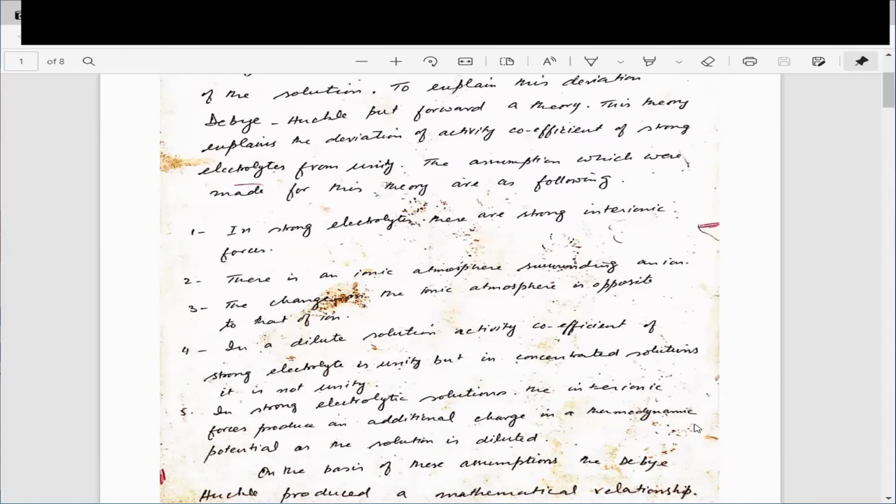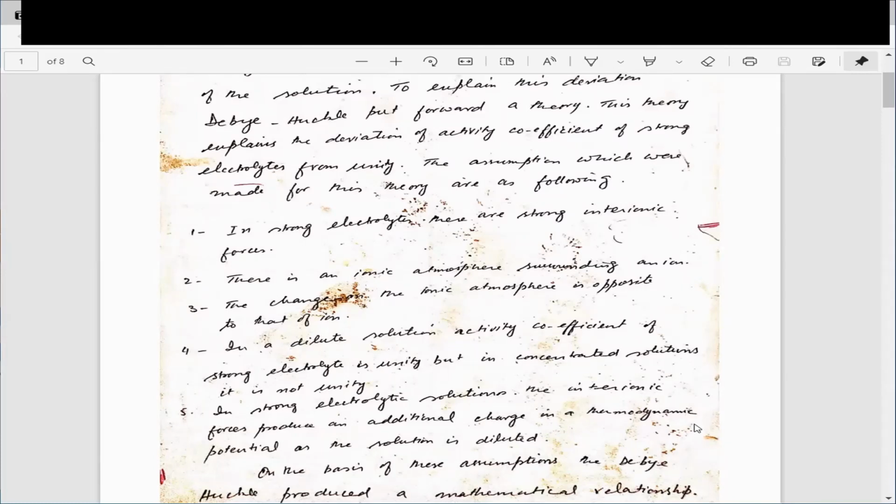Normally it should be unity, but if the solution is concentrated, then it deviates from unity. Here are the 5 points. In the first point, strong electrolytes have strong interionic forces. Second point, there is an ionic atmosphere surrounding an ion. Third point, the charge on the ionic atmosphere is opposite to that of the ion.